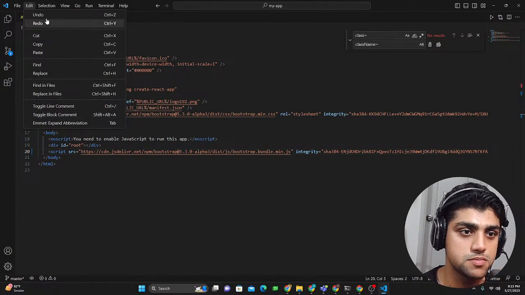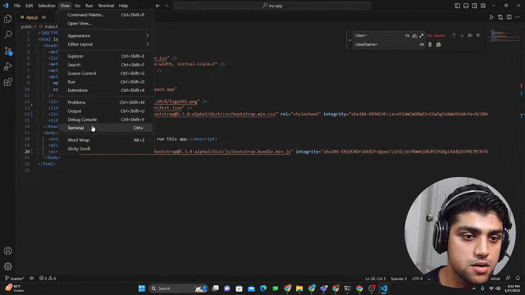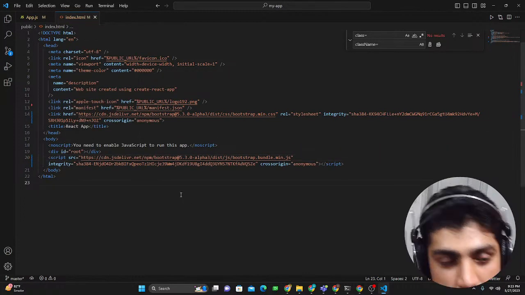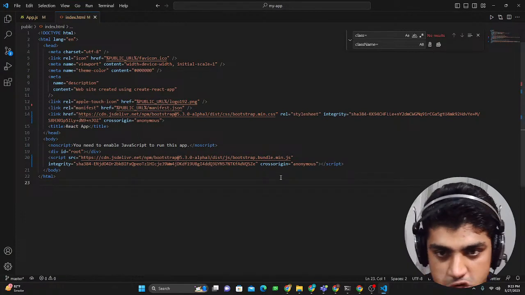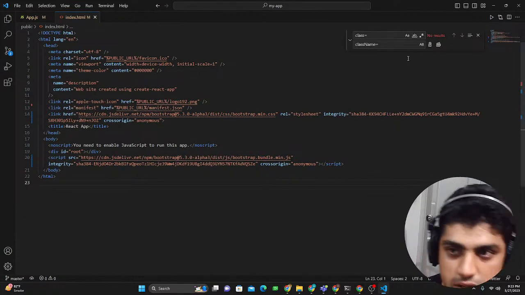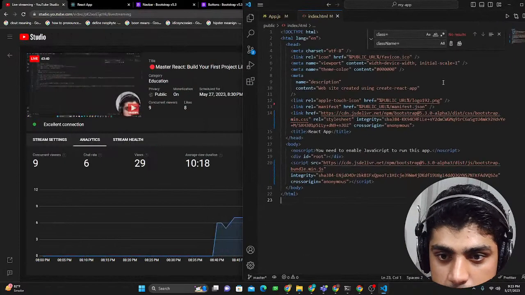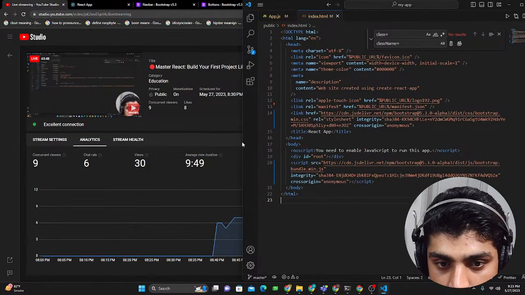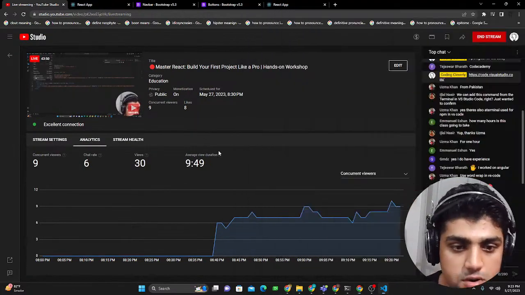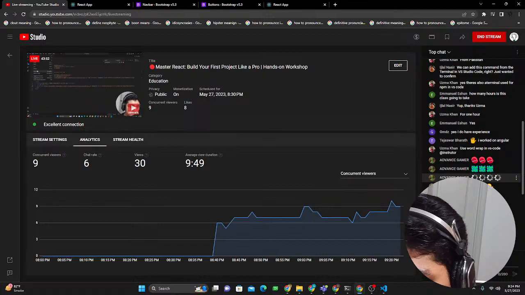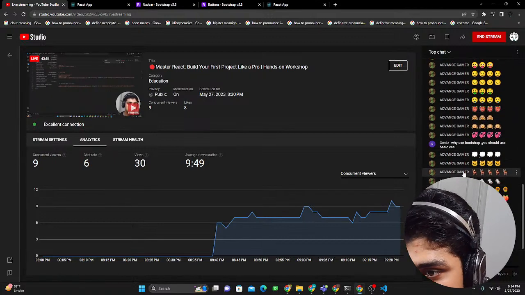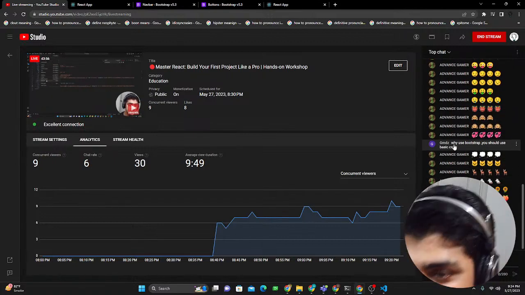I don't know where it is. Selection view, word wrap. Yeah, there you go. So, yeah, I like that it just shows you all the code in that single page. It doesn't overflow it. So there you go. Word wrap is enabled.